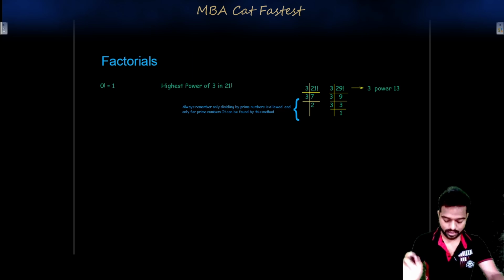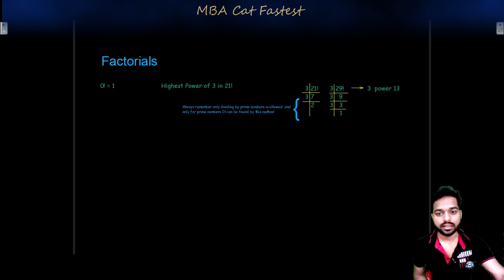Now, since we already know a factorial is made up of prime numbers, how do we calculate the prime numbers in that factorial? Let's say you want to find the number of 3's in 21 factorial. You can use the prime factorization method: write 21 factorial, then divide by 3. 21 divided by 3 is 7, then 7 divided by 3 is 2, and whatever remainder is left, you just leave it. So what is the power of 3 in 21 factorial? The sum of these quotients, excluding the remainders, will be your answer.